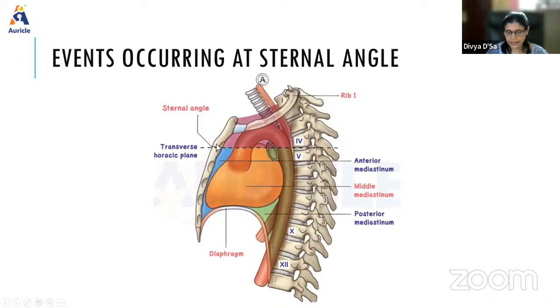At the level of the sternal angle, there are two discontinuous dermatomes. Above the sternal angle, it is C4. Below that, it is T2, because C5 to C8 take part in the formation of the brachial plexus. So there are two discontinuous dermatomes.